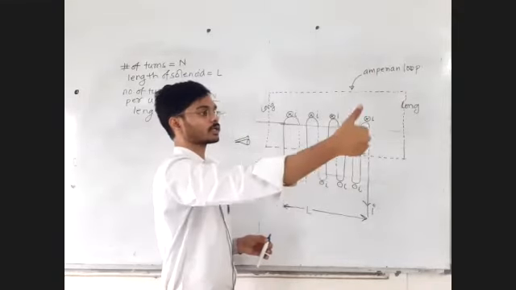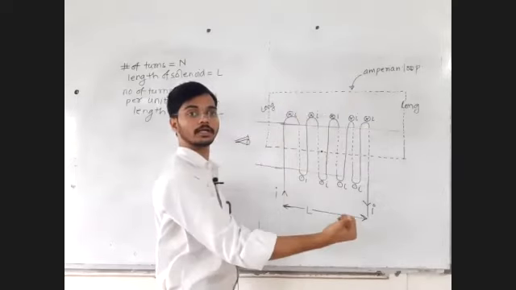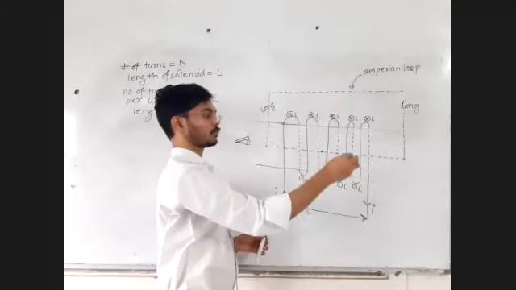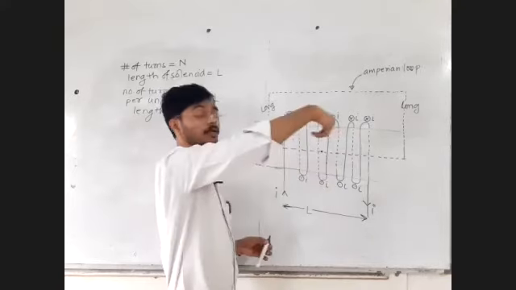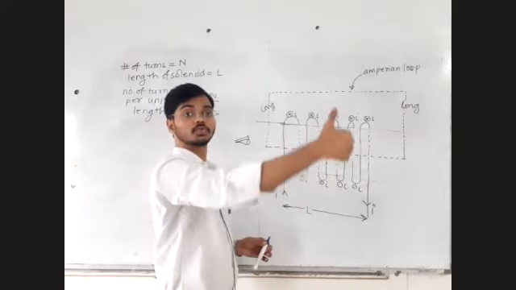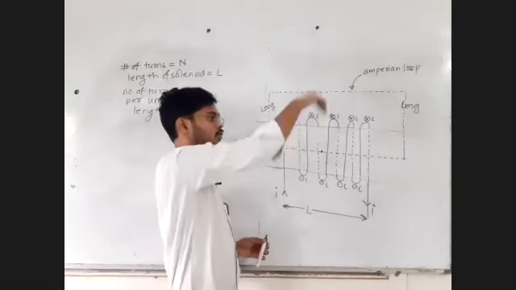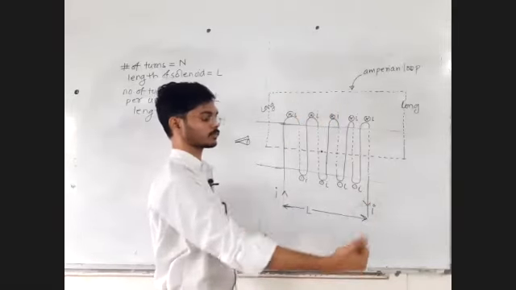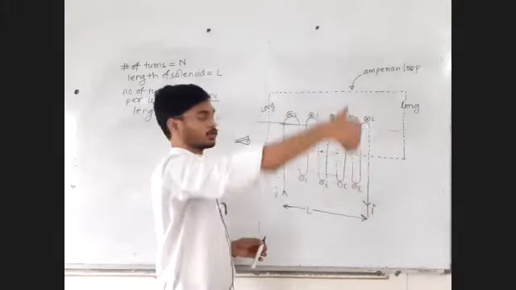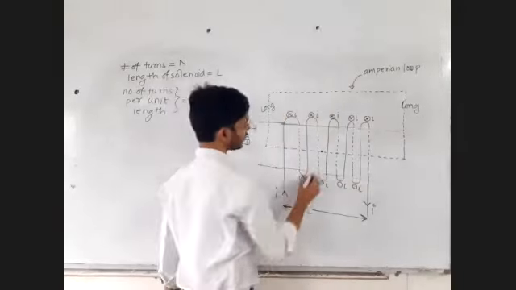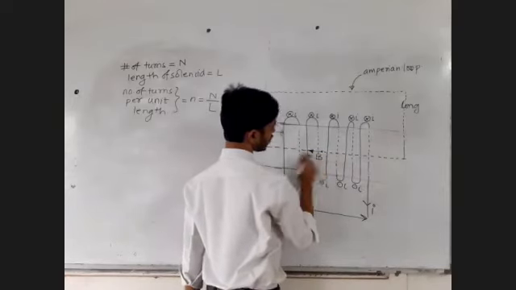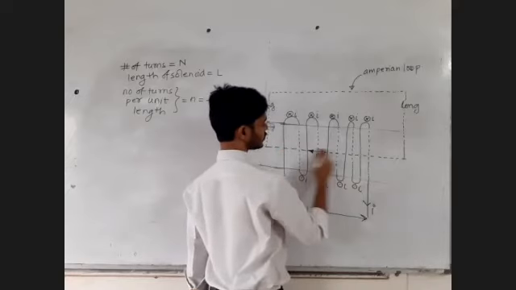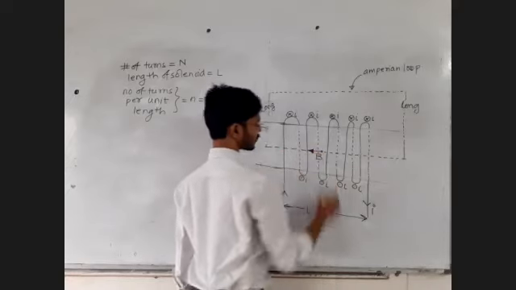And if you hold that conductor in your right hand, then from this point, or from the center, try to imagine the curled fingers will come towards you. If it is an anti-clockwise loop, the curled fingers will come towards you. So the magnetic field at this point will be like this. Reply to me in the chat box, yes or no. As the effect of all these terms, the magnetic field will be like this. Yes, no, reply in the chat box.